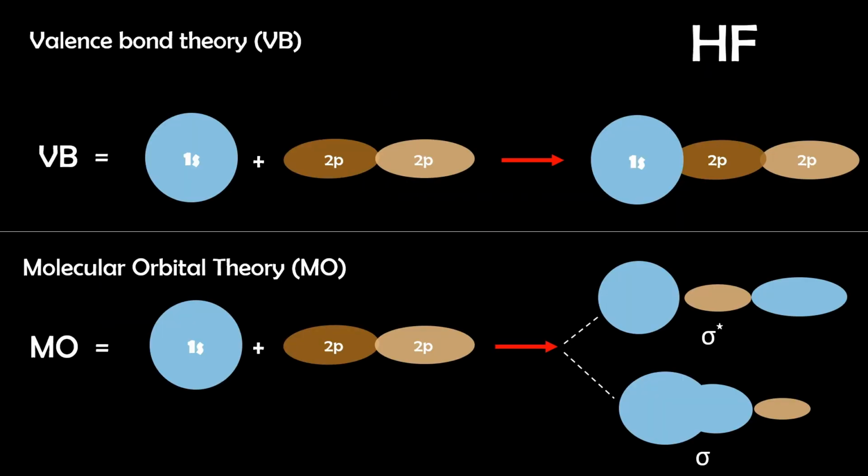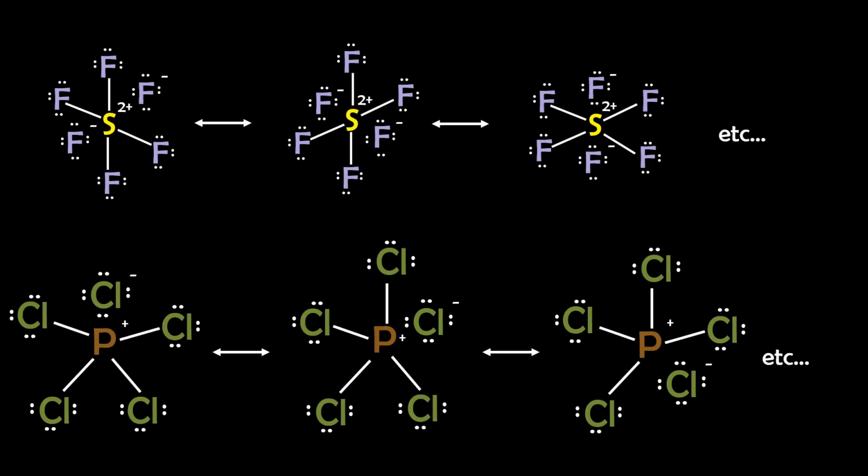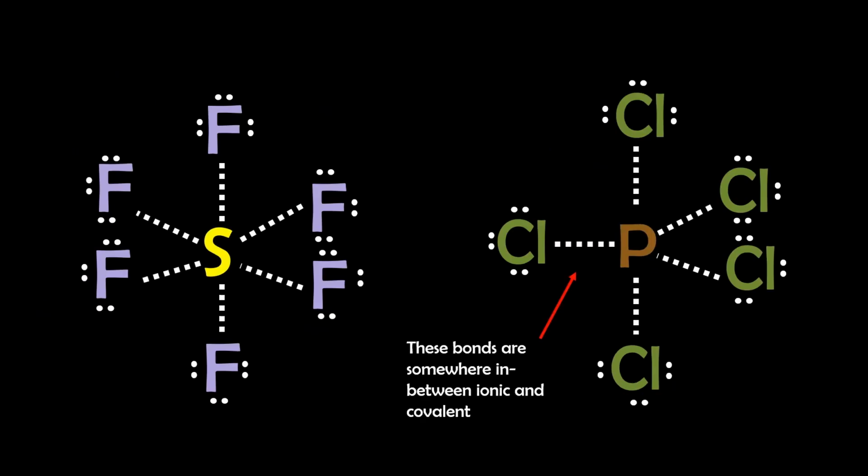These bonds can be better explained by advanced theories like valence bond theory and molecular orbital theory, which we'll cover in later videos. But for now, understanding how p-block atoms can form more bonds than the octet suggests using charge separation and resonance structures helps us to make sense of these hypervalent molecules. So here are the resonance structures for SF6 and PCl₅. And these structures represent how their bonds are a mix of ionic and covalent interactions.